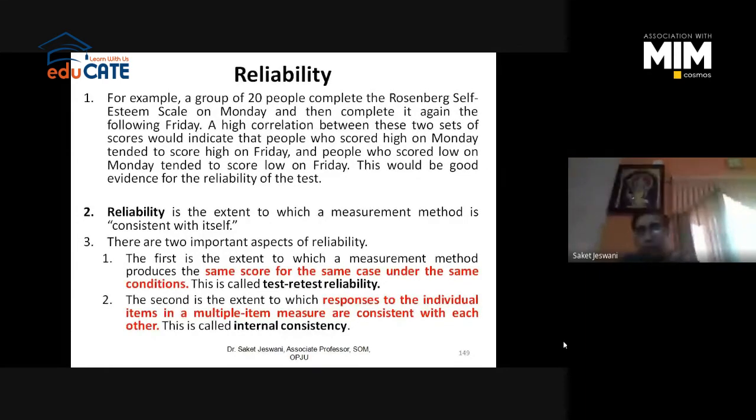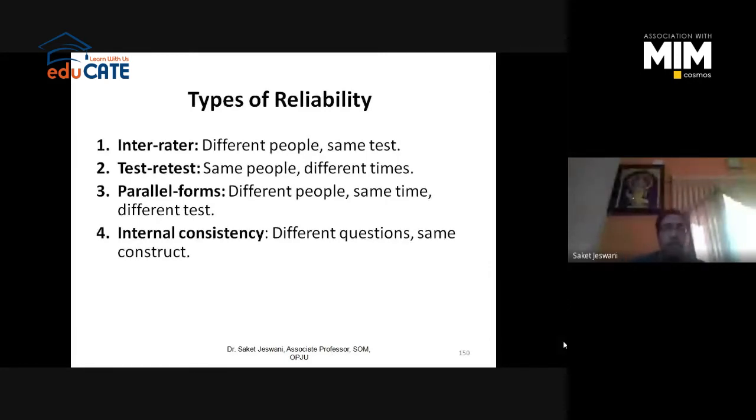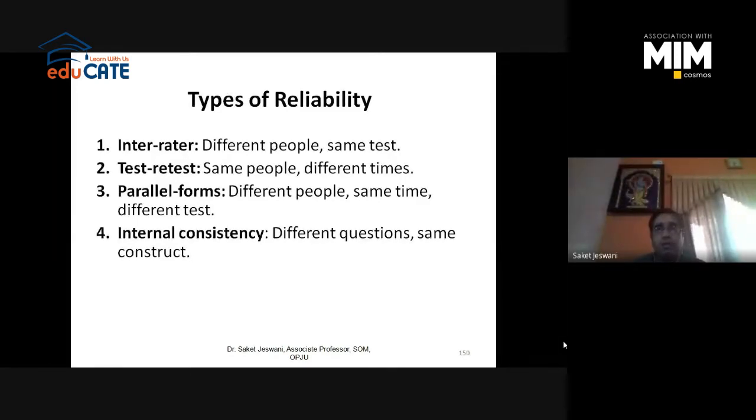Rosenberg would not have created his self-esteem scale by checking reliability and validity only once, right? You have to check it many times. That is known as pilot testing, or pre-testing, we call it. So all the reliabilities and all the validities we have to consider. But if you are adapting some instrument, I would only say just check for internal consistency. But if you are inventing one, you have to check all 4 reliabilities, and there are 6 types of validities. You have to conduct all the validity testing also.